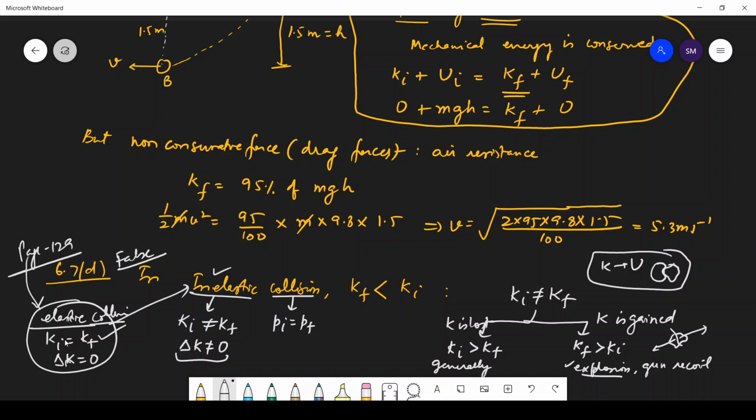So definitely if Ki is not equal to Kf, then the collision is inelastic, and if it is inelastic, then kinetic energy can be lost generally, but final kinetic energy can be greater in case of explosion, gun recoils, and bow and arrow case. So in all those cases we have this.